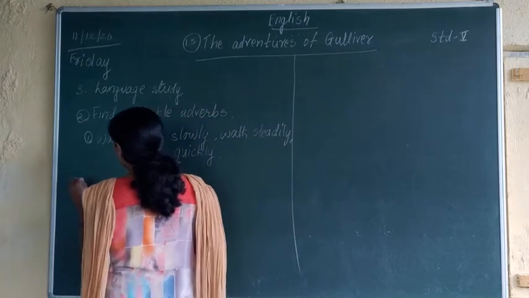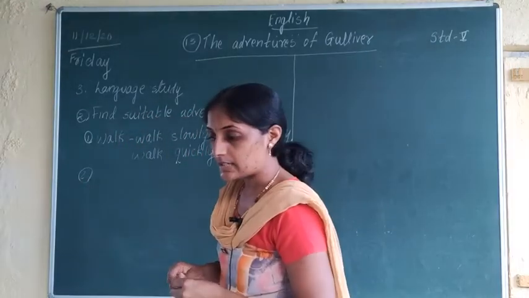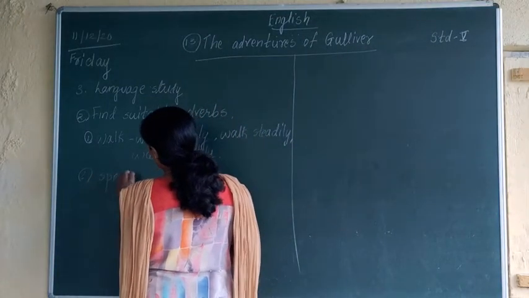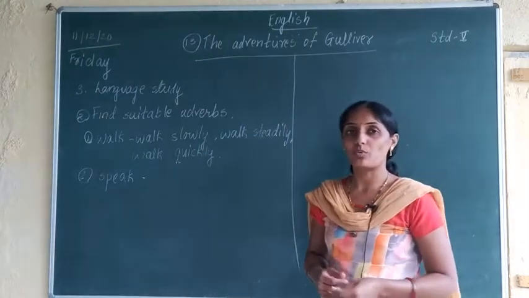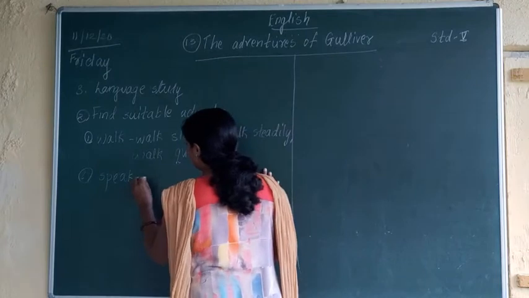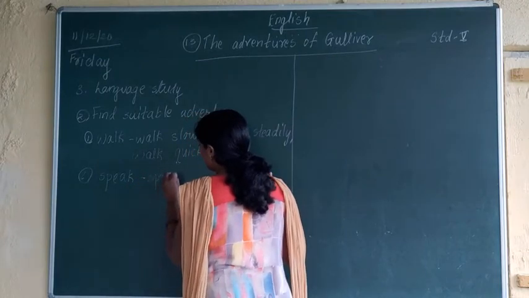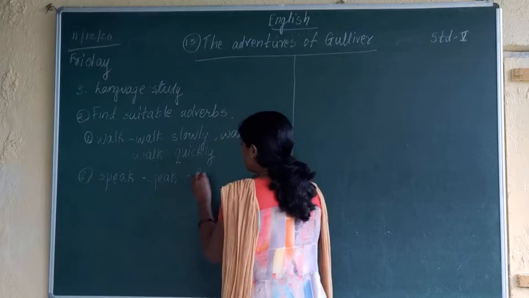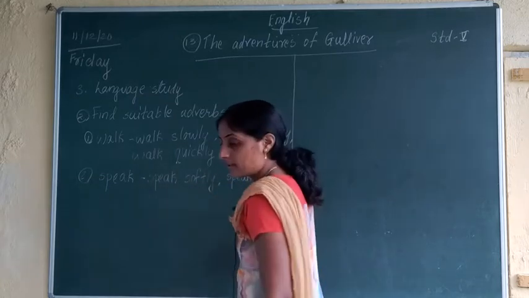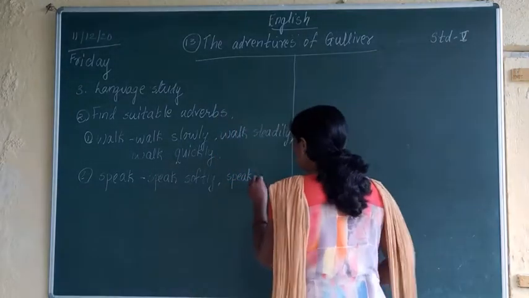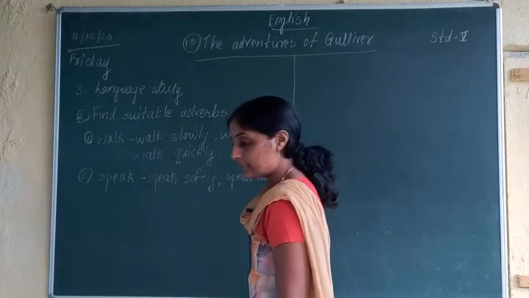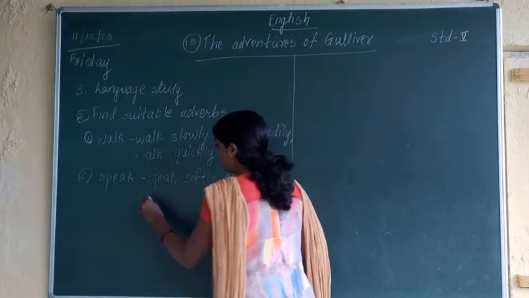The second word given in the book is speak. What adverb can we use for speak? Speak is an action, and action words are called verbs. So we can write the adverbs for speak: speak softly, speak loudly. Another example is speak clearly.